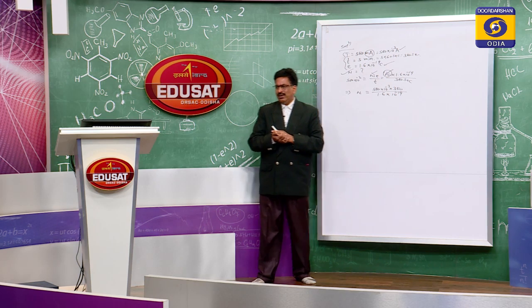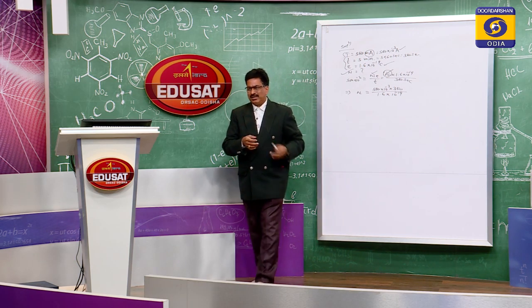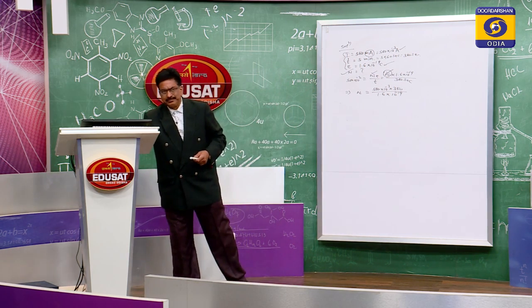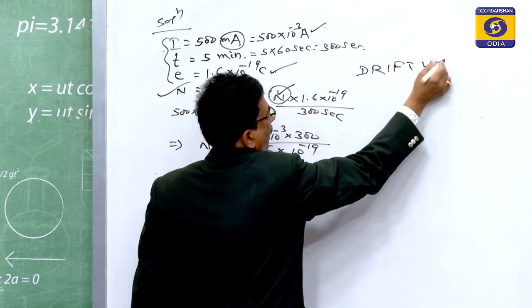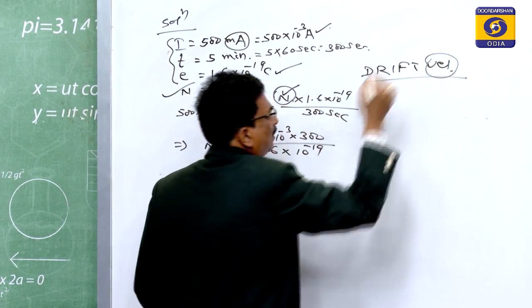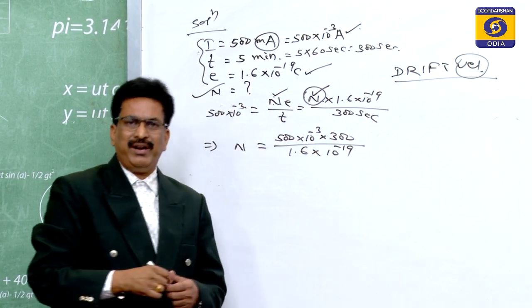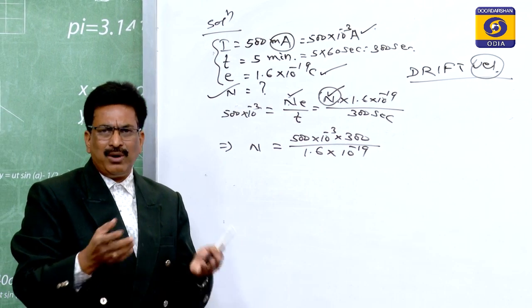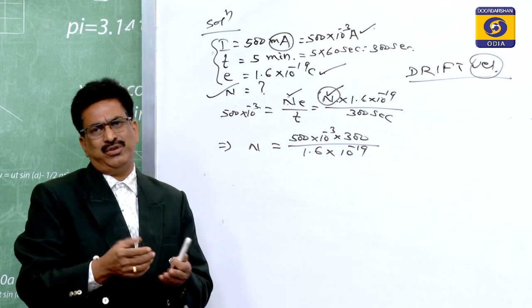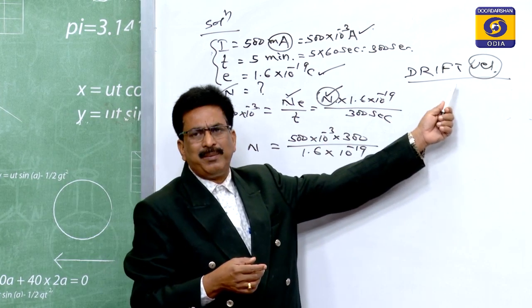Next we will discuss the next topic, that is drift velocity. Regarding velocity, you know different terms like terminal velocity, orbital velocity, angular velocity, different velocities you know. So, this is drift velocity.